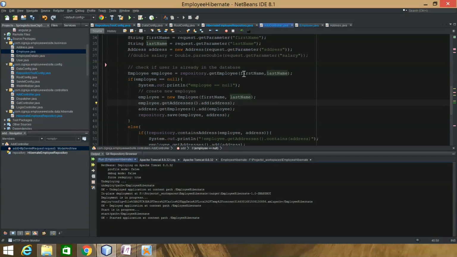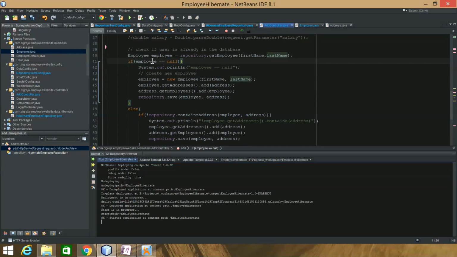Employee repository, get the employee. So I showed you that. It basically does that HQL query for first and last name, and returns a unique employee. If employee is null, then we can add the employee. So create a new employee, and then employee get addresses, add the address, and then as you can see, address get employees, add employee. So I do that, and that's how you're going to do it with the save. This is how the ManyToMany works. And then I showed you the save where it takes the employee and the address and saves them both.